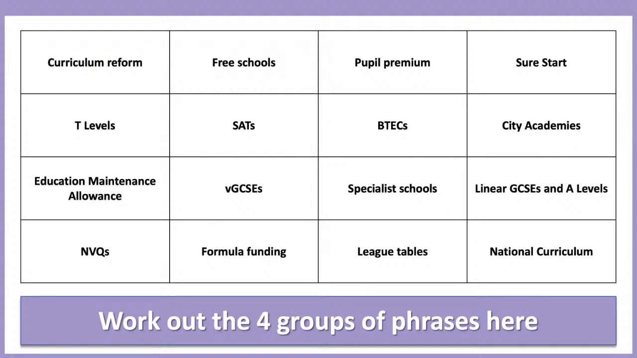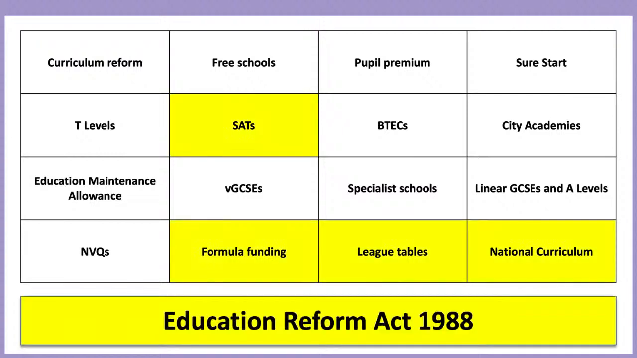Someone says, are we supposed to know what we're doing? We're trying to put these phrases into 4 groups of 4, and I've given you a clue that one of those groups is the 1988 Education Reform Act. So you need to put 4 things that relate to that. Few people getting very close. League tables, national curriculum. Shall we have a look at what the 4 for Education Reform Act are? So yeah, league tables, national curriculum, formula funding, and SATs. I think we saw a lot of people getting very close to that.